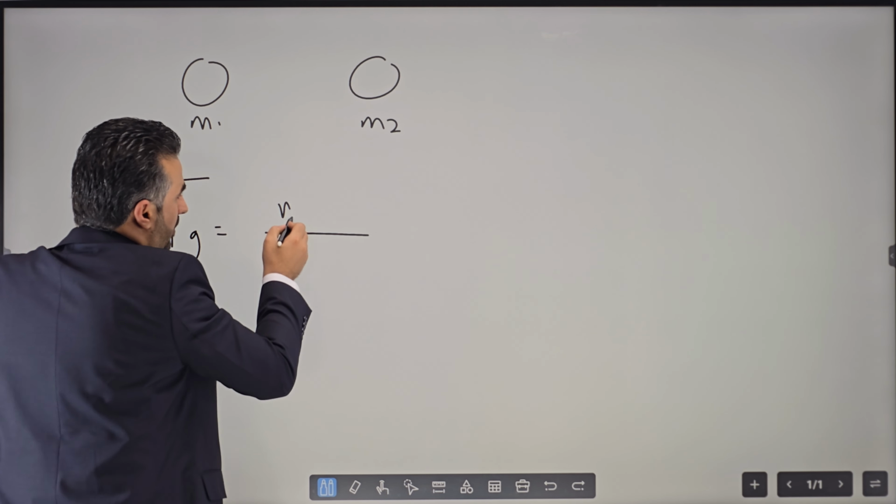That is what he said. So if we want to make this an equation, we need a constant. So now we can say gravitational force is equal to G, a constant, times M1 M2 divided by the distance between the two squared.